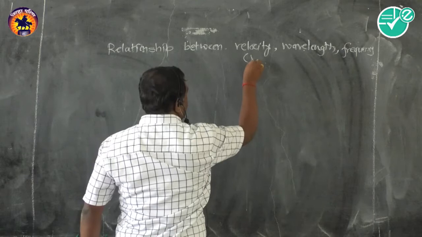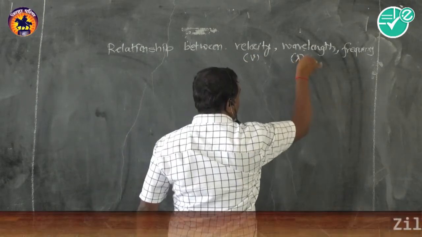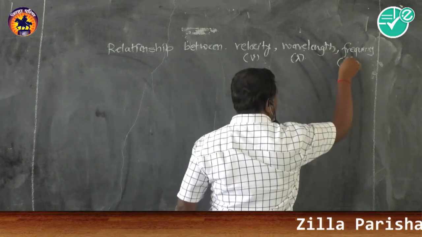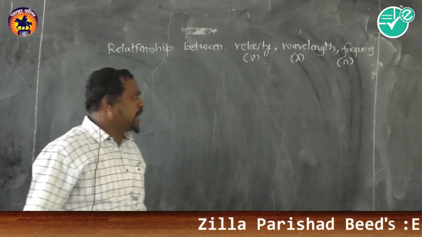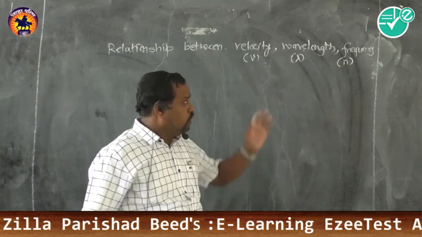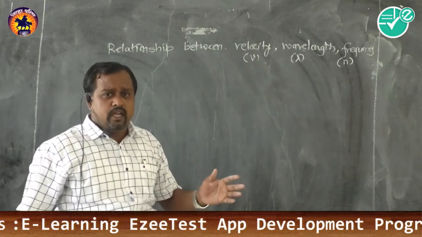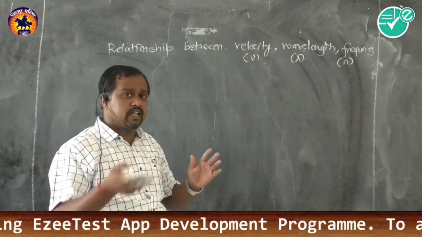Velocity we denote by V, wavelength by lambda, and frequency by F. In the light section we may denote the velocity by C. That is the difference, because in physics notations carry their usual meaning.